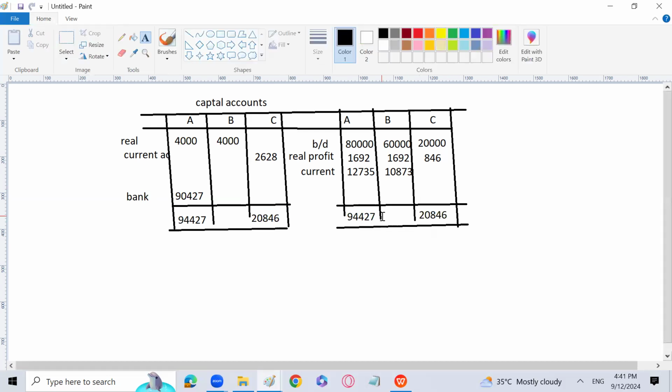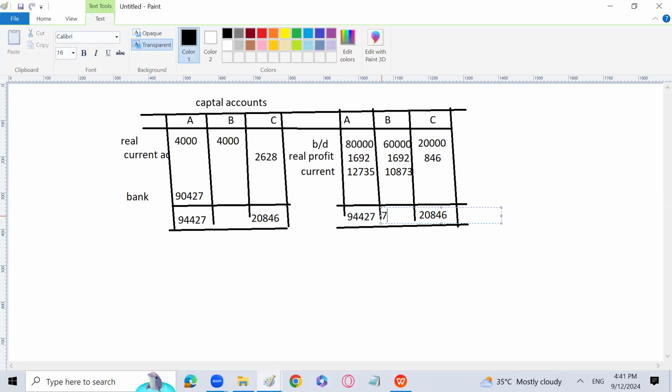Chalo, let's go for the total of Brutus. 72565. Right over here, 72565. 68565. Here 20846 minus 2628. And we are going to close this with the name bank account.